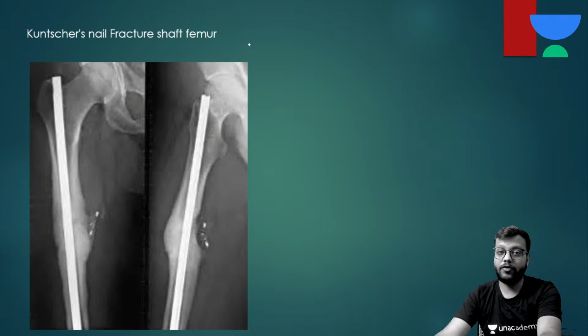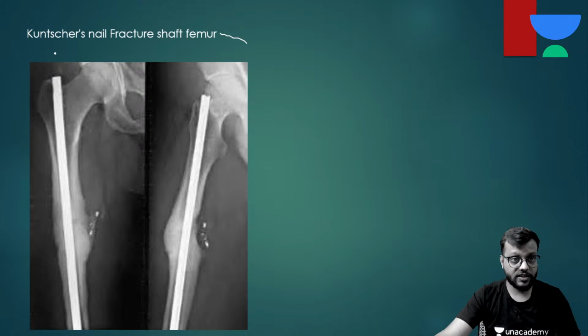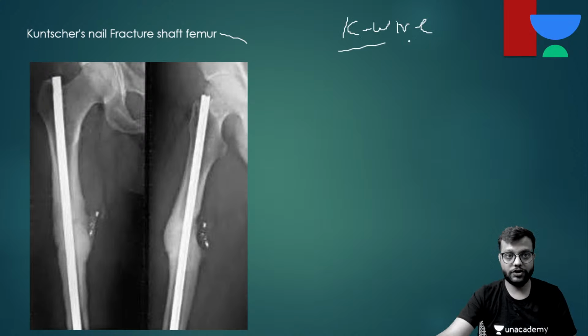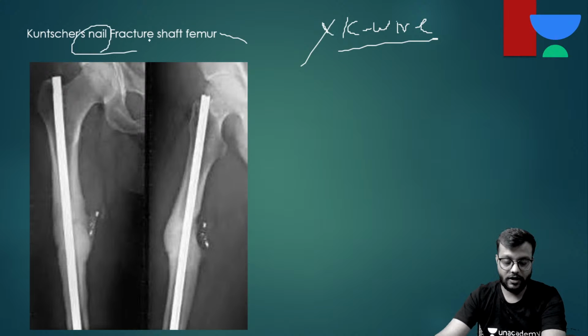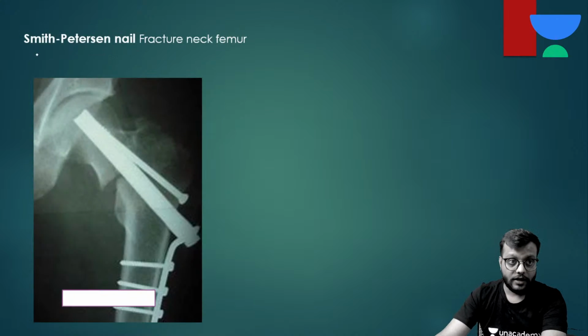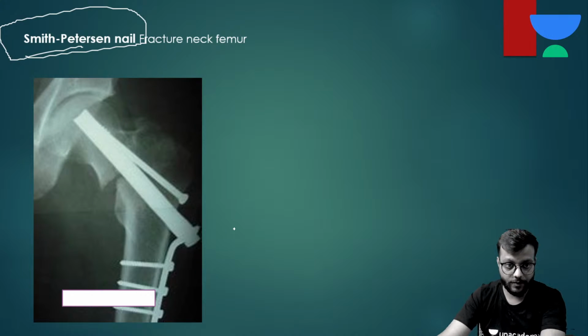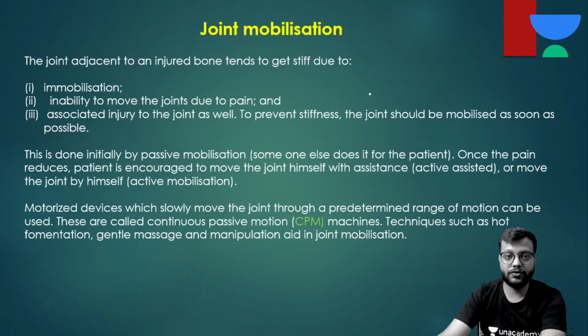For patella, we go for the tension band wiring. This is K nail, not K wire. This is K nail, Küntscher's nail, for fracture shaft of femur. As you can see, not K wire, it is K nail. Okay, this is Smith Peterson nail, again used for fracture femur. And this is DHS, dynamic hip screw.